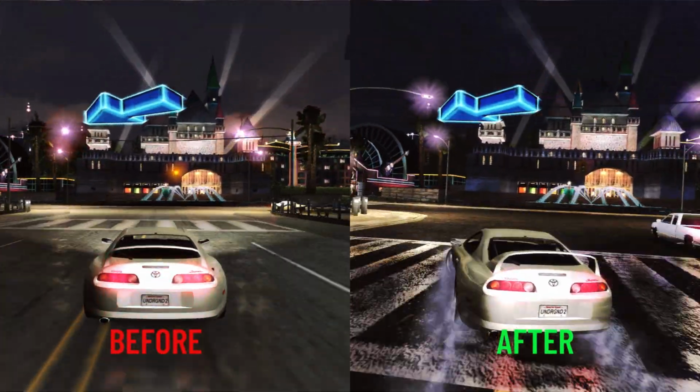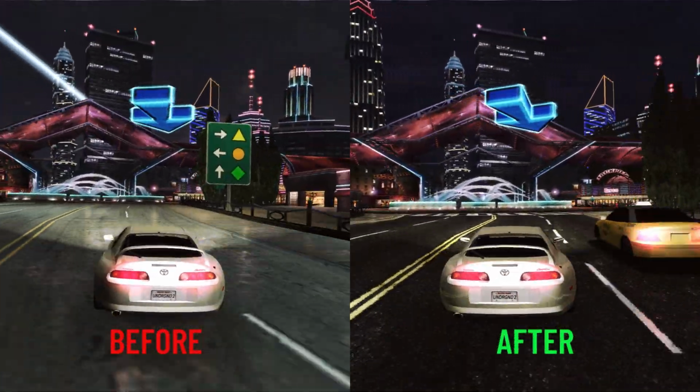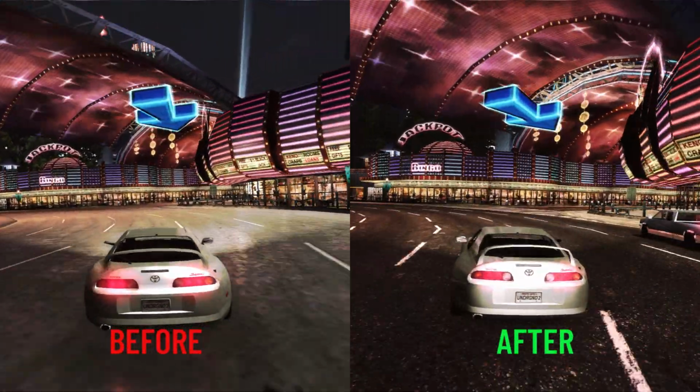I'll show you guys a before and after comparison. You can easily compare both of it, the game with mod and without mod.